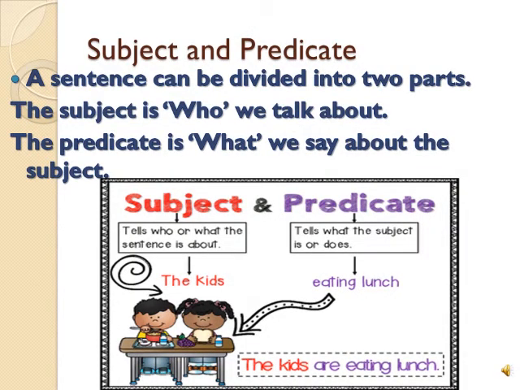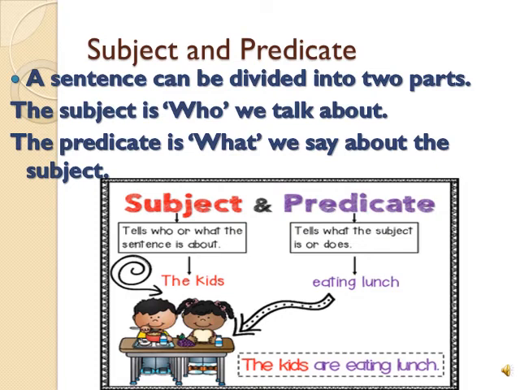What is a subject and a predicate in a sentence? A sentence can be divided into two parts. One is the subject, one is the predicate. What is a subject? A subject tells who or what the sentence is about, and the predicate tells what the subject is or does. The kids. The kids is my subject. I am talking about the kids.